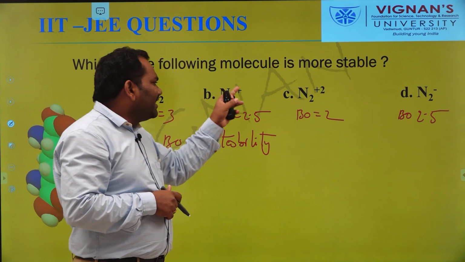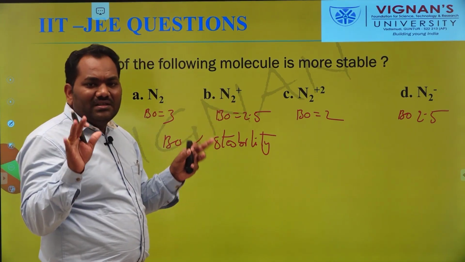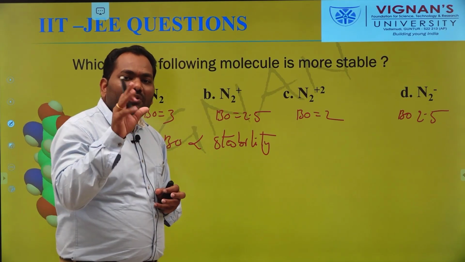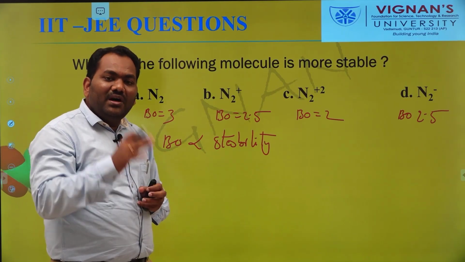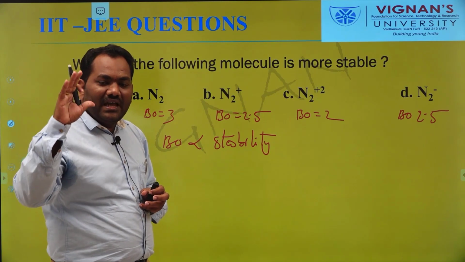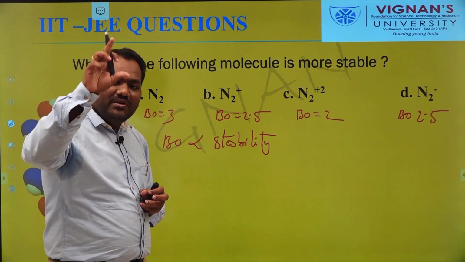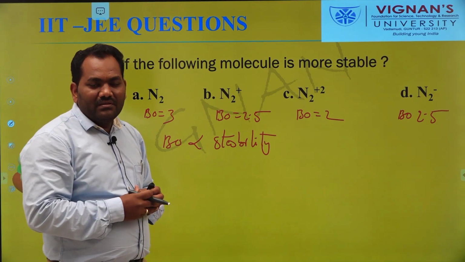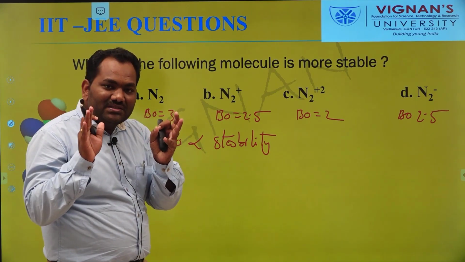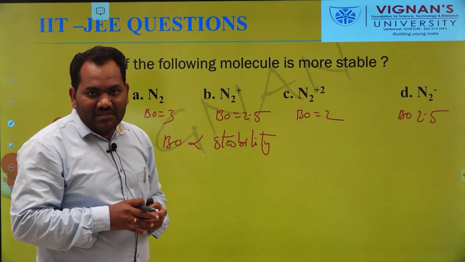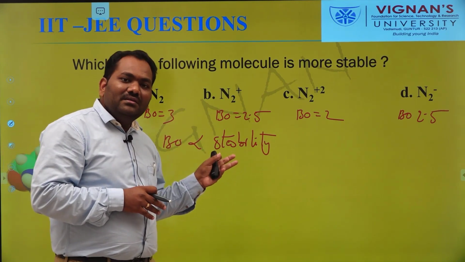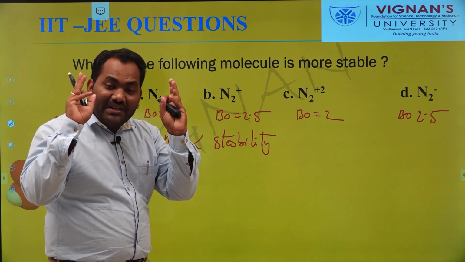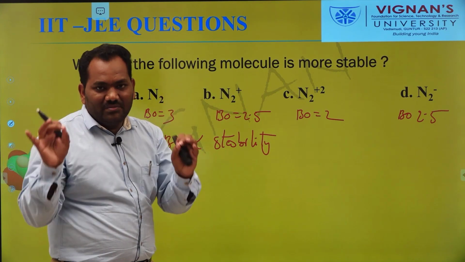If molecules or ions have the same bond order, then we have to go for anti-bonding electrons. The species having more anti-bonding electrons gains less stability. Why? Because anti-bonding electrons destabilize the molecule. The species having more anti-bonding electrons is less stable.